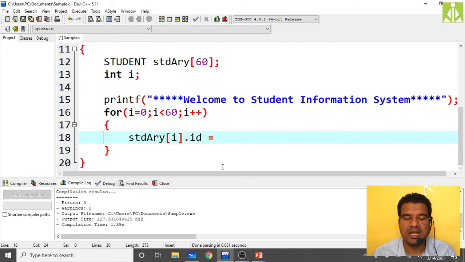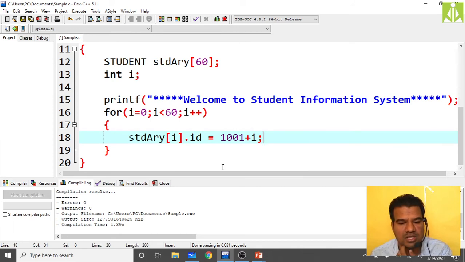I'm not letting the end user give input. So what I am doing, I'm assigning 1000 plus i. So the first person's roll number should start from 1001, right? Roll number 0 we don't have. So first student ID will become 1001, second student ID will become 1002, 1003, 1004, likewise up to 60, 1060 we will get.